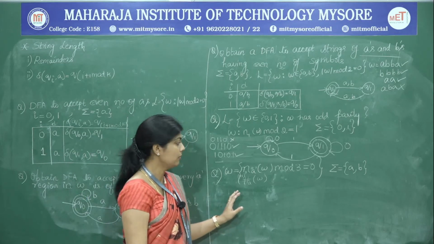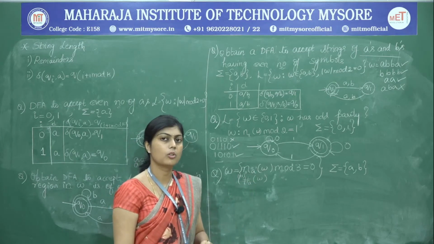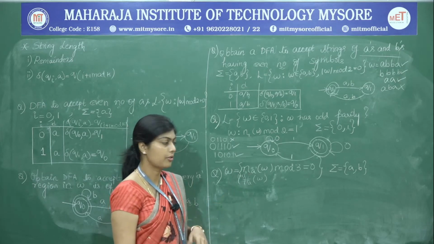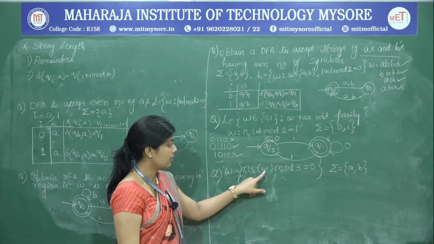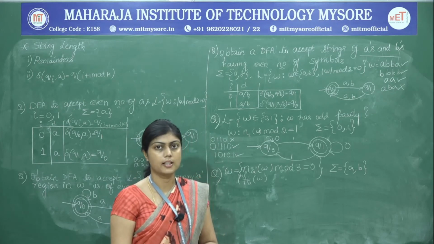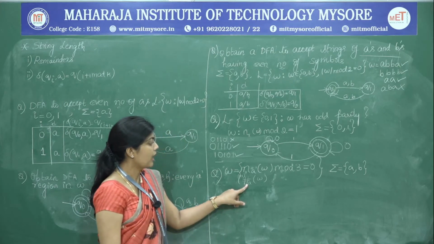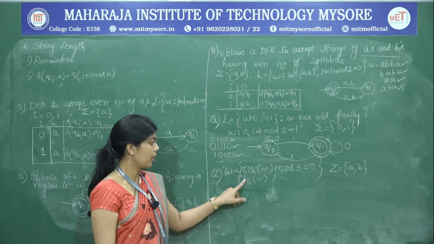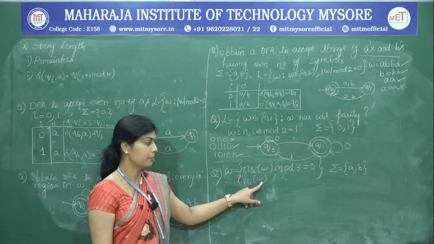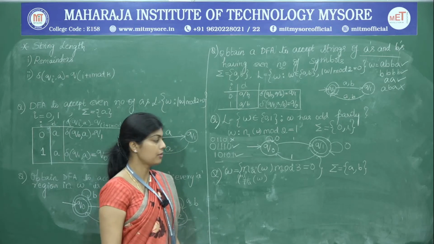Next, we will look at the next problem. So, now we are interested in the number of A's in W. So, we are no more considering the length of the string, rather we are considering the number of symbols inside the string. So, the number of A's in W mod 3 should be equal to 0. Then the number of A's have to be 0, 3, 6, 9 and so on, which are nothing but the multiples of 3. So, we have another convention of writing the same. You have to write the string function, that is number of A's in W. So, either of the conventions may be used to represent the number of symbols in a particular string.